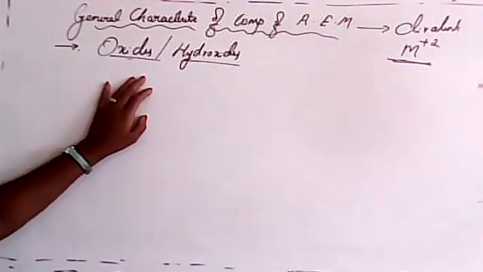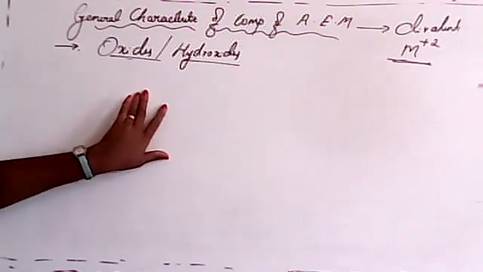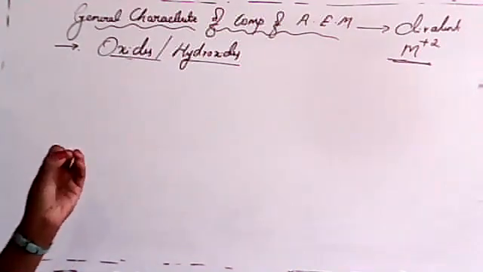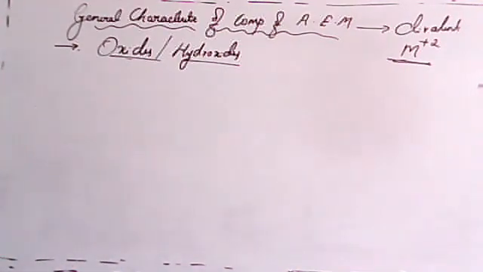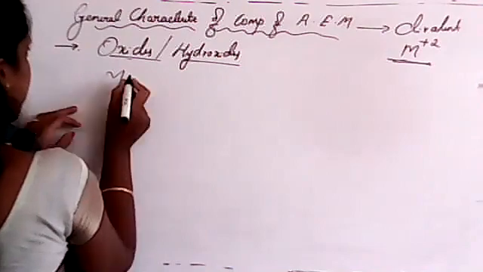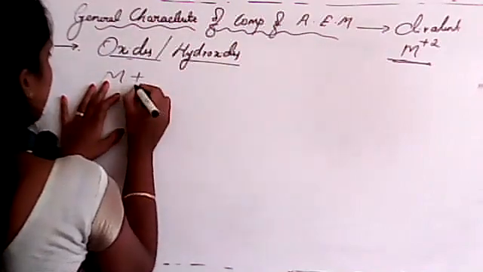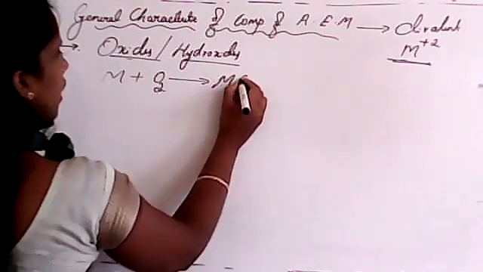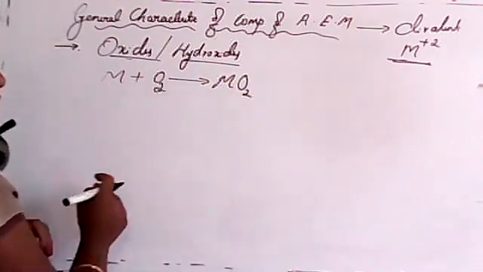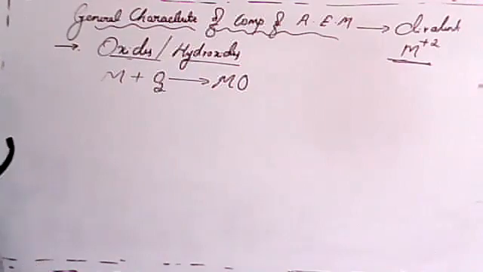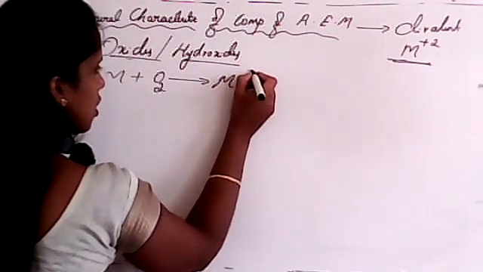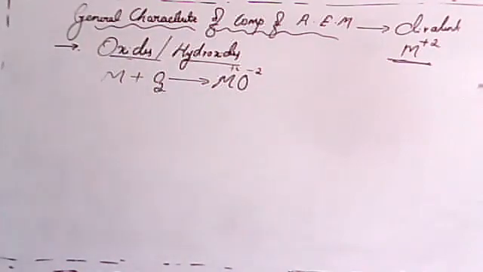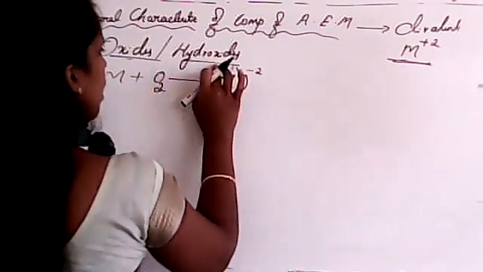Now, oxides and hydroxides: the alkaline earth metals burn in oxygen to form a monoxide. The alkaline earth metal reacts with oxygen and forms MO, metal oxide, because the oxidation state of oxygen is -2 and that of the metal is +2. It will form MO, that is metal oxide.